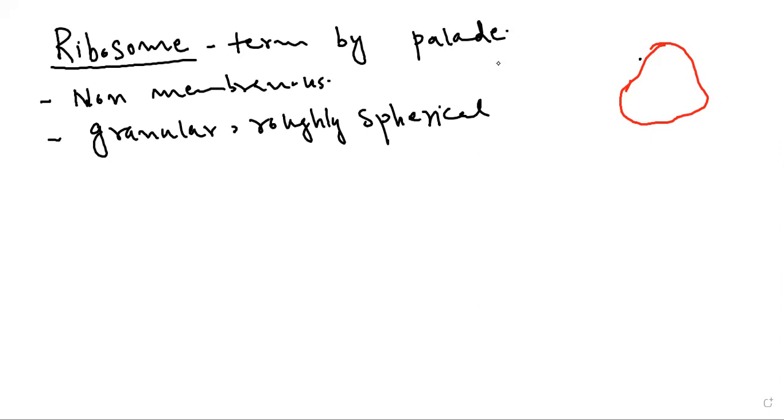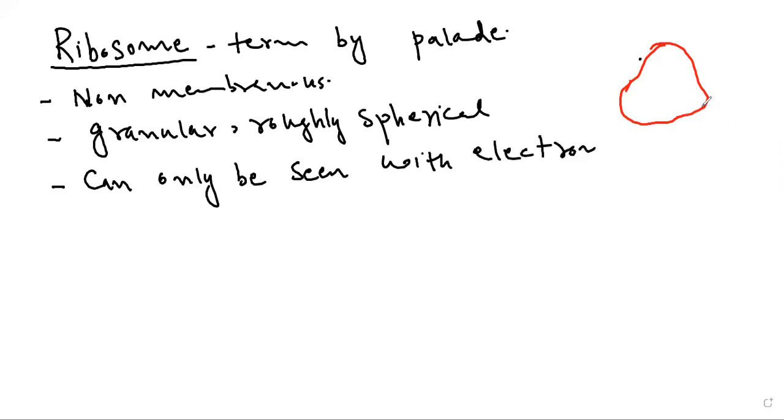After that, they can only be seen with electron microscope. It means that we cannot see ribosome in simple or compound microscope. We can only see ribosomes in electron microscope. As the endoplasmic reticulum can also be observed in electron microscope, in the same way, ribosome can also be observed or can be seen with electron microscope.